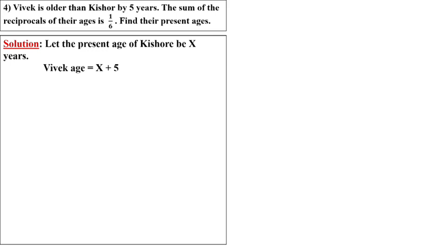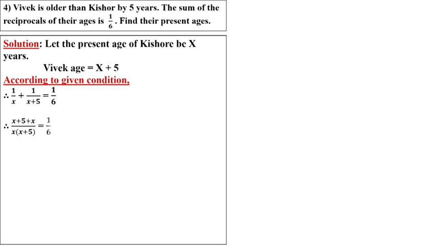The sum of their reciprocals. Reciprocal means what will be the reciprocal of x, students? 1/x. And the reciprocal of x plus 5 is 1/(x plus 5). Equal to how much? 1/6. Now we'll do the cross multiplication on the left side. x plus 5 multiplied by 1 is x plus 5. x into 1 is x.